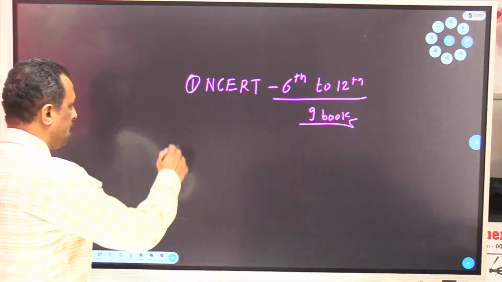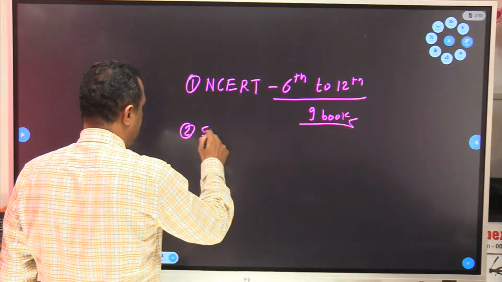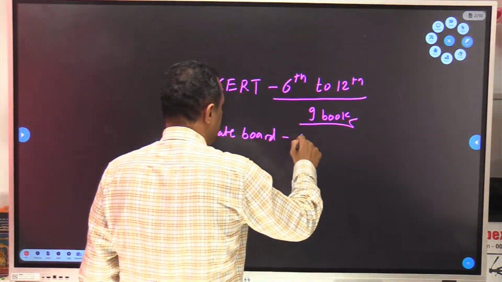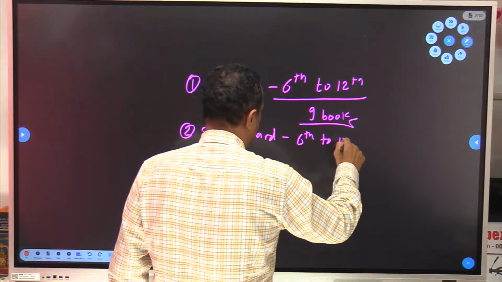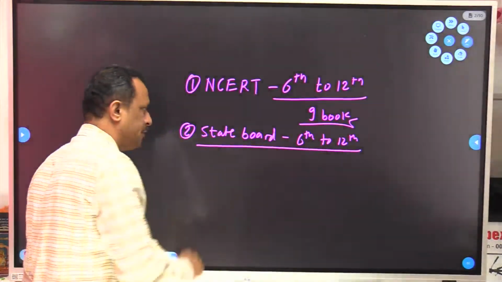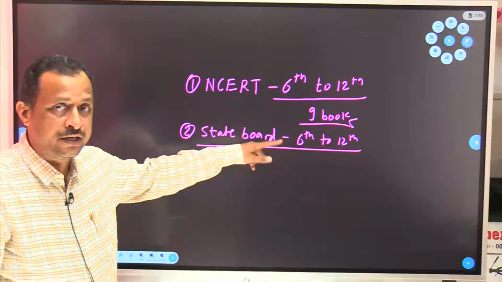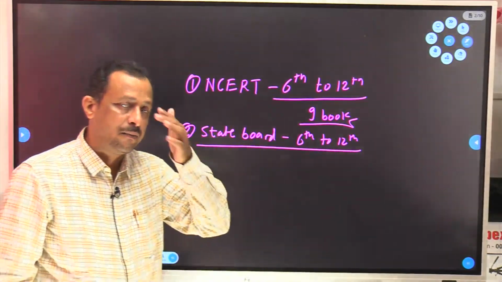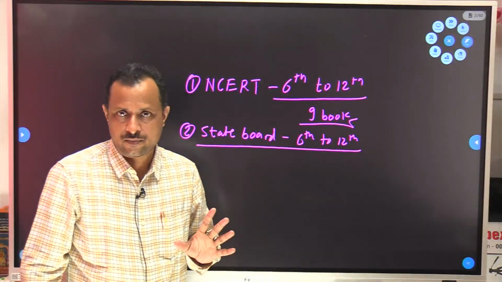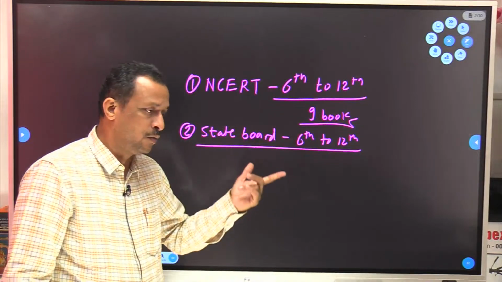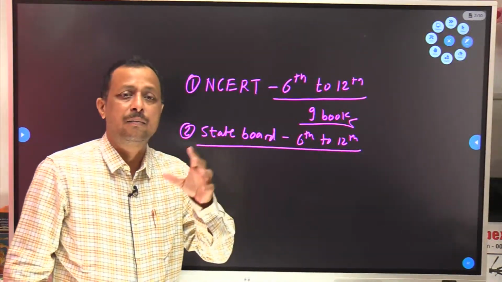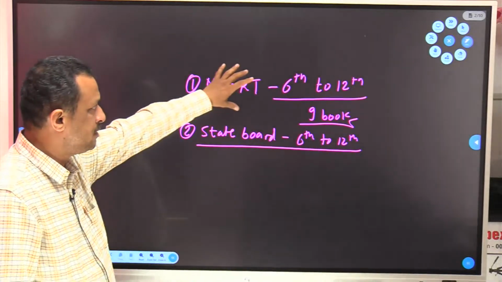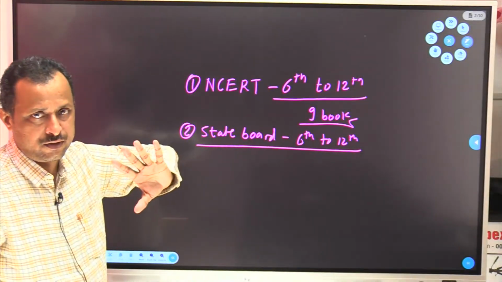Clear? Along with this, you should refer state board, same 6 to 12. Of course, you will refer the state board English medium textbooks. It is necessary if you are preparing for MPSC also, because in these state board books they will highlight somewhere Maharashtra oriented part. But if you are pursuing only for UPSC, NCERT is more than sufficient.